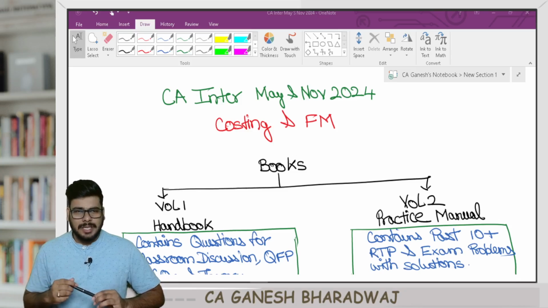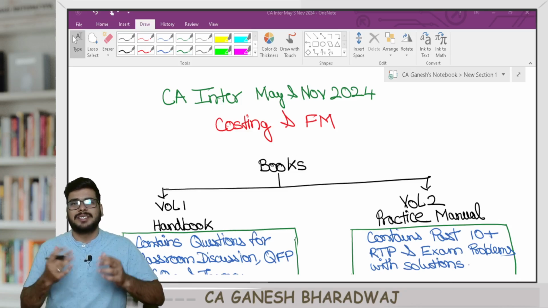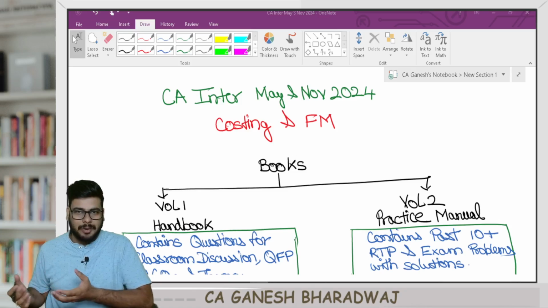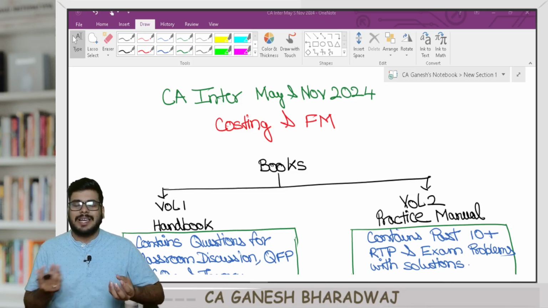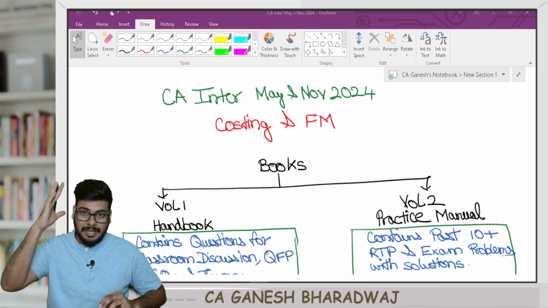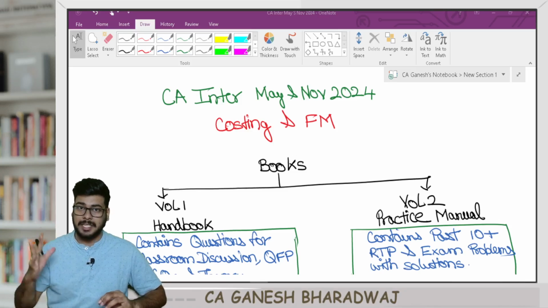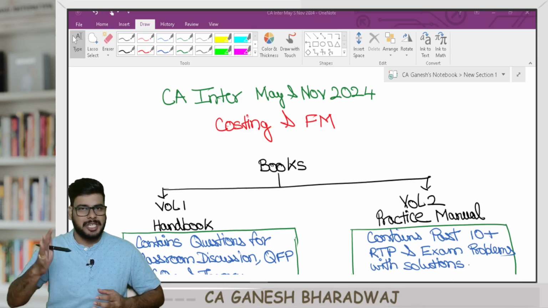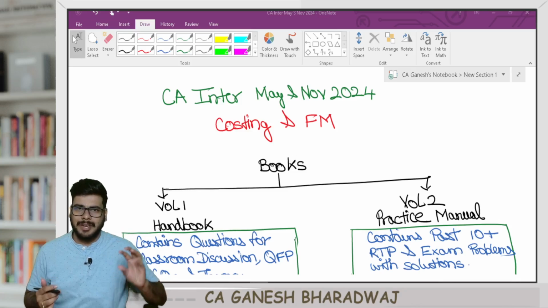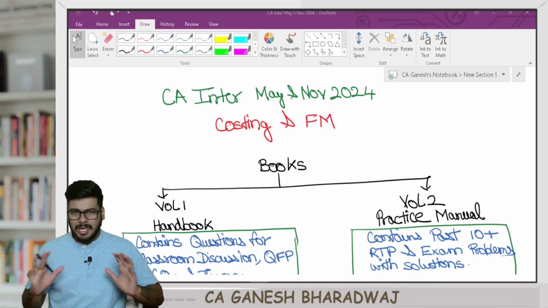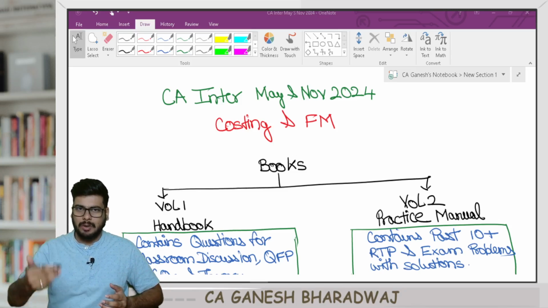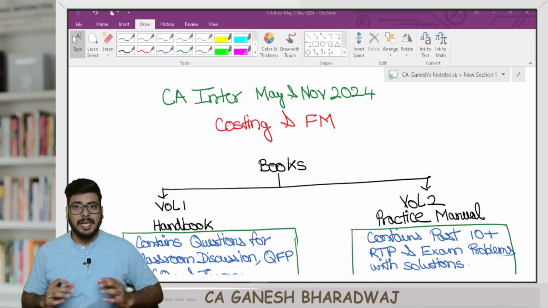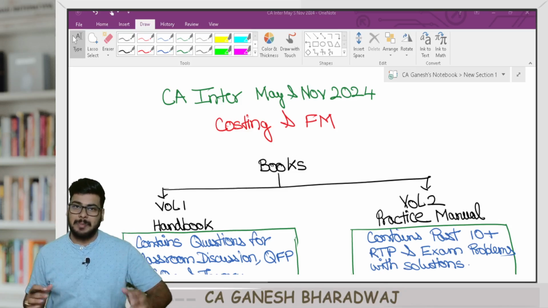Some students, in fact many students, had requested that since the books are running into 400, 500 pages, taking a photocopy is going to be very expensive, so could we arrange a hard copy of the books? Even the hard copies are available now, even for the practice manual. We have it ready in stock right now. If you want a hard copy, you can purchase that separately, and we are only recovering the printing, binding and shipping cost. Or if you want, you can download the PDF and take a copy by yourself. Absolutely no problem. But first, let me explain the resources that are applicable for you.